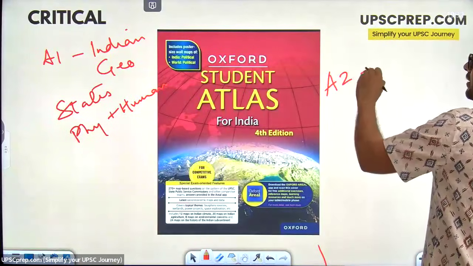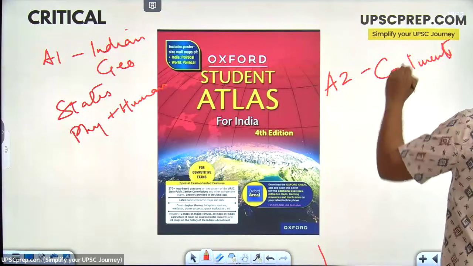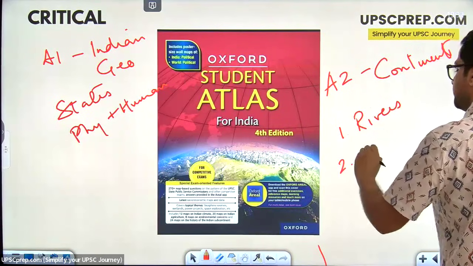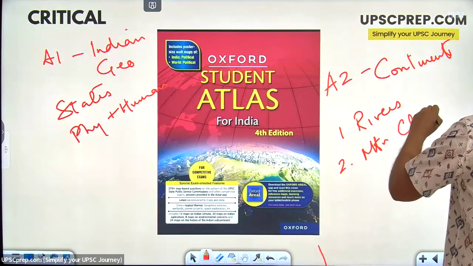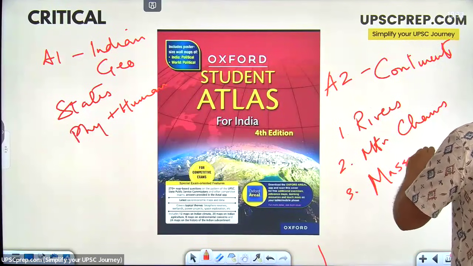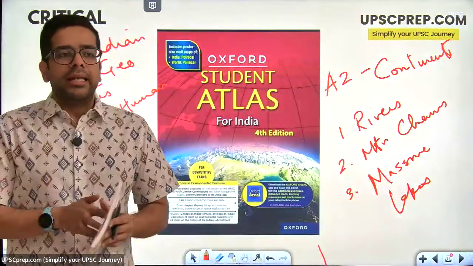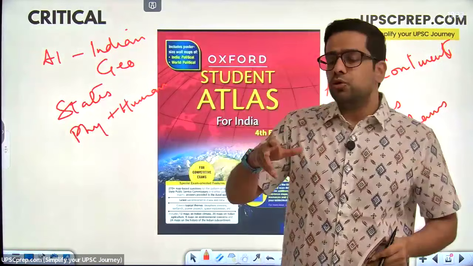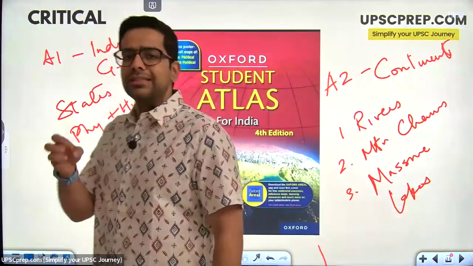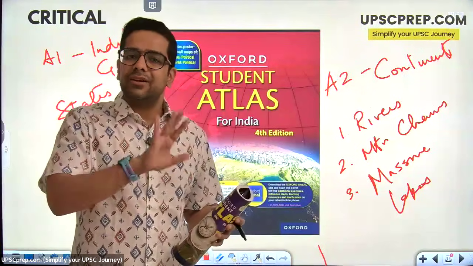Area 2. The same thing over here for continents. Major things that you want to pay attention to: 1, rivers; 2, mountain chains; 3, massive lakes. What does massive lakes mean? When I live in a particular local area, I will also know that there is a small water body over here. For example, if somebody is staying in or around Bangalore, they'll know that Bangalore is the city of lakes. Lot of lakes in Bangalore. But when I'm looking at the map of India, Bangalore's lakes are not visible, right?